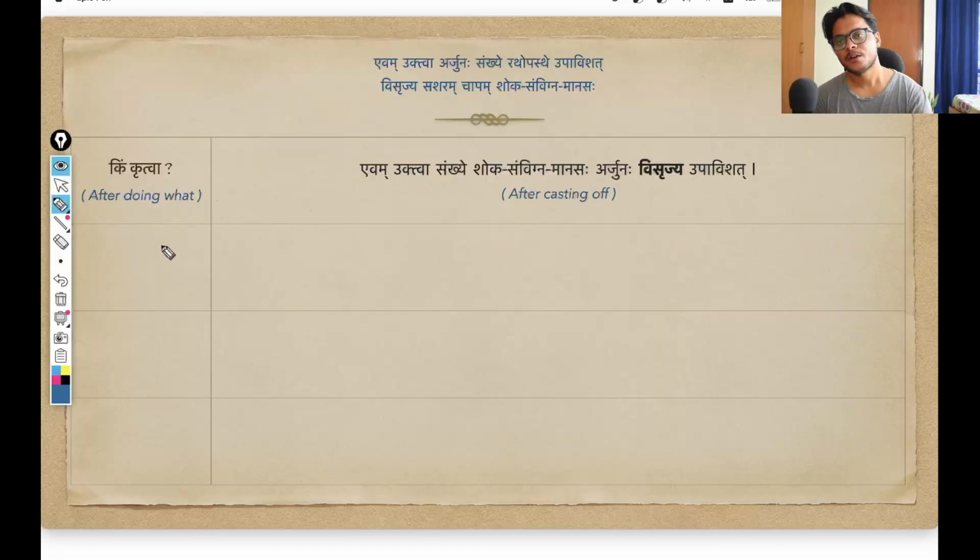And now again we have the similar question, Kim Kritva, after doing what? The response we get from the shloka is Visrajya. Arjuna Visrajya Upavishat. That Arjuna Visrajya, after casting off. Casting off as in you are carrying something with you and now you are letting it off. You are unloading it in that sense.